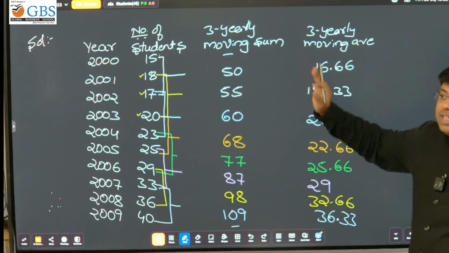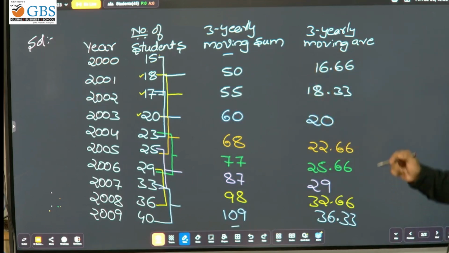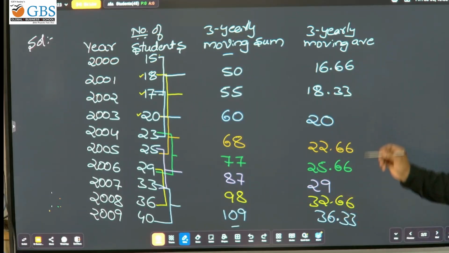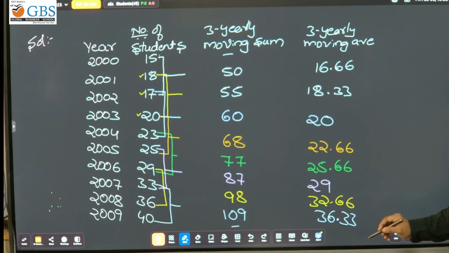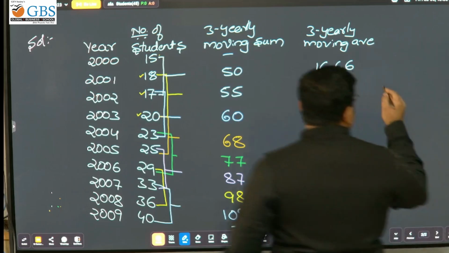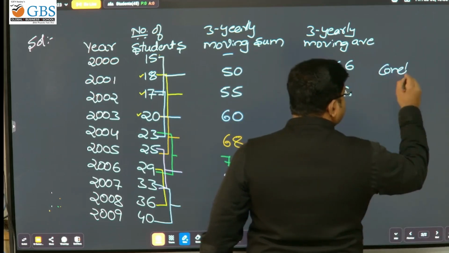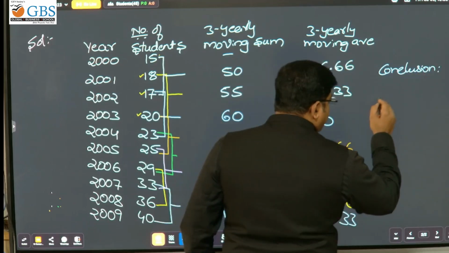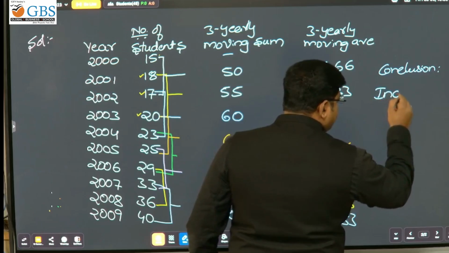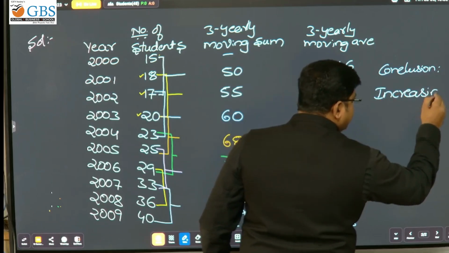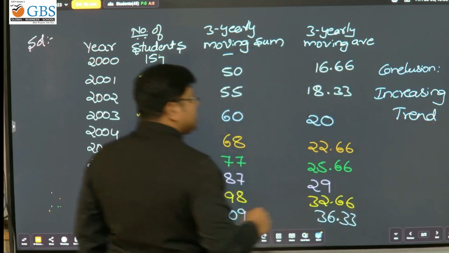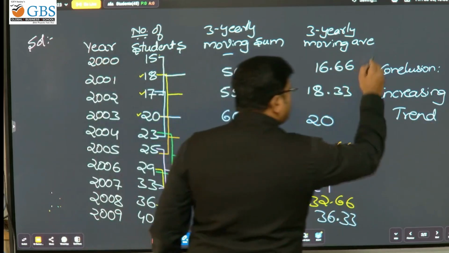Listen. Conclusion: you check whether it is increasing or decreasing. Increasing. So conclusion: there is an increasing trend. You should write the conclusion.